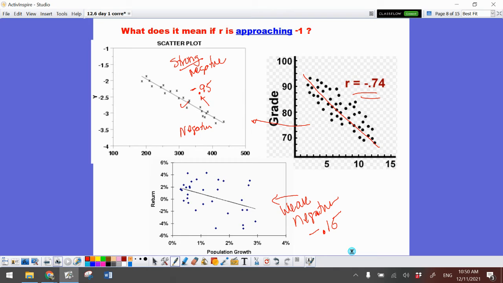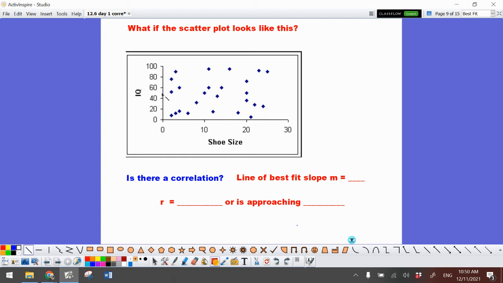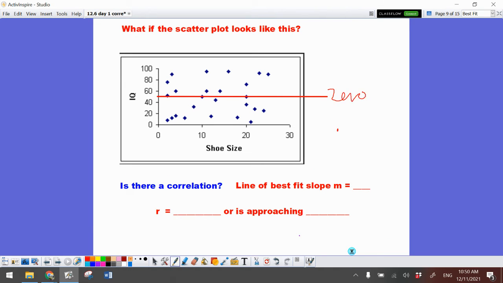All right, now let's take a look at this scatter plot. This one kind of looks like I just took a paintball gun and shot all over the place. It's very random. If I was to draw a line of best fit, I'd put it in the middle, probably right in there, which means this is a 0 slope.